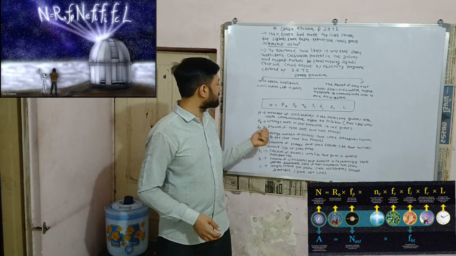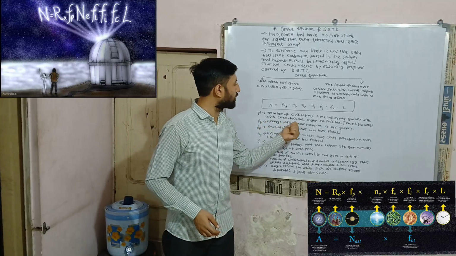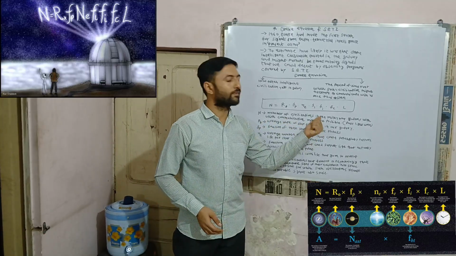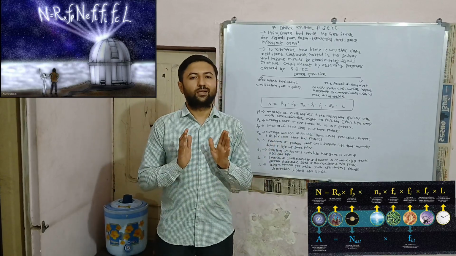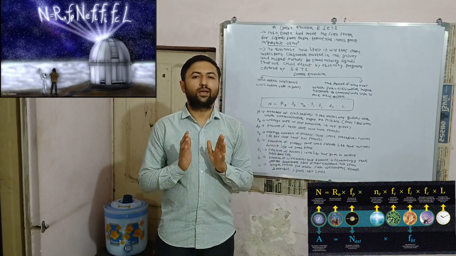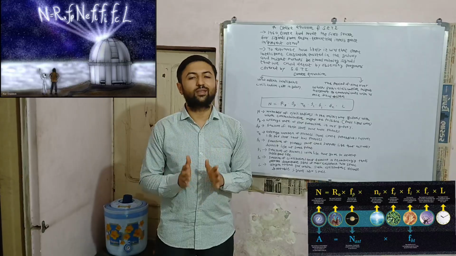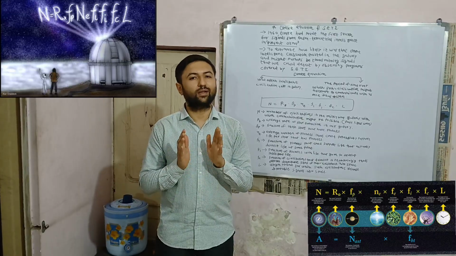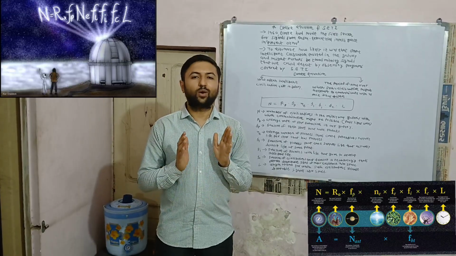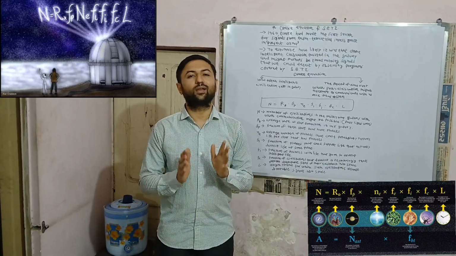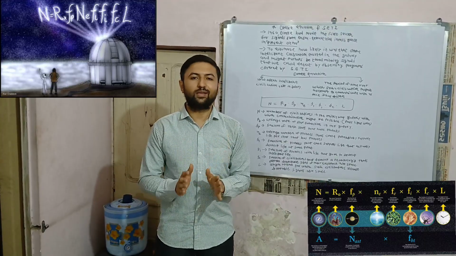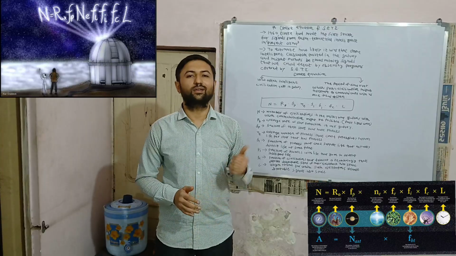The second parameter, R star, represents the average rate of star formation in our galaxy. As I told, in the universe, according to one estimation, there are 10 raised to 11 galaxies. And according to one estimation, in each galaxy there are 10 raised to 11 stars. And that is why we have to study this parameter.